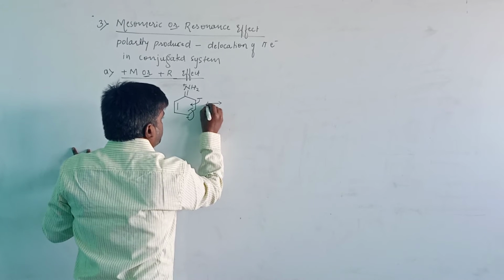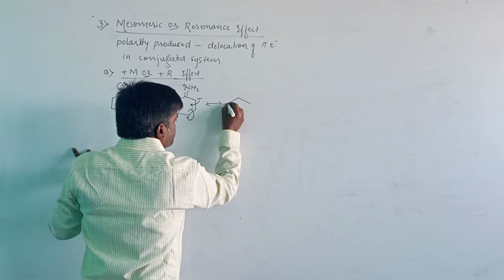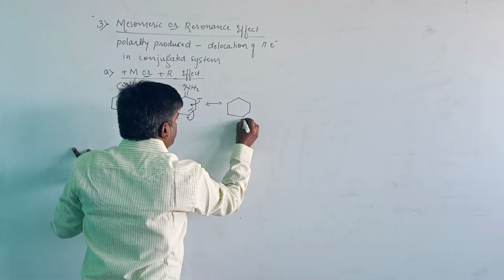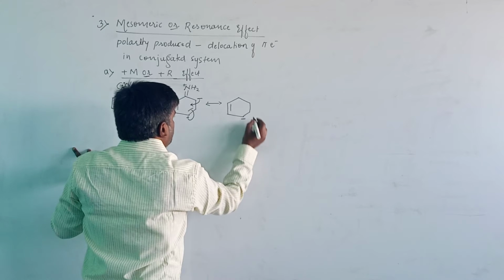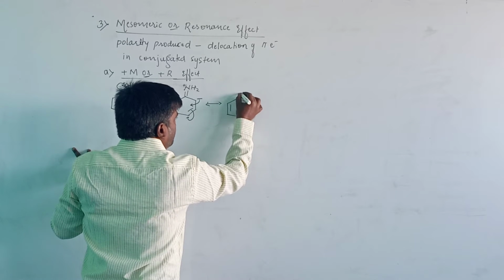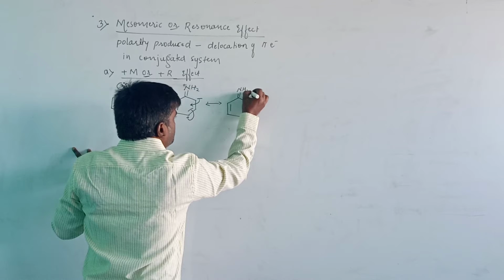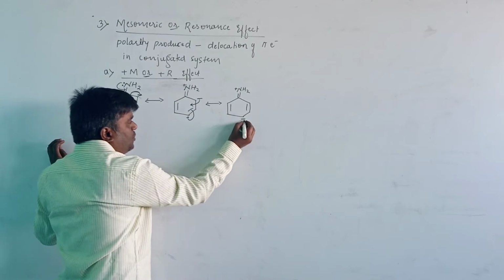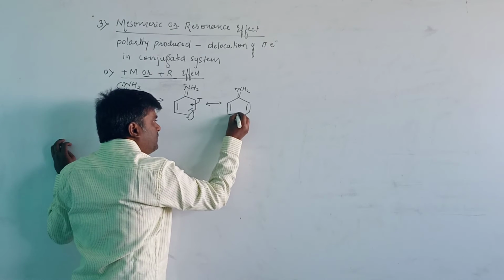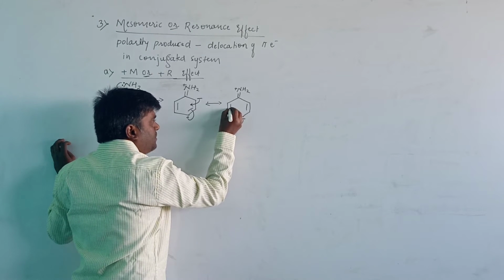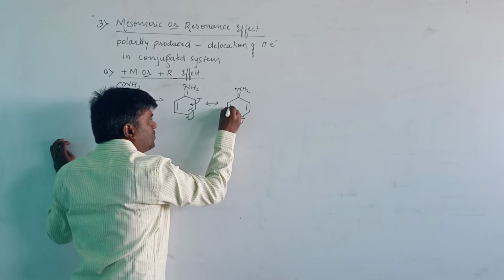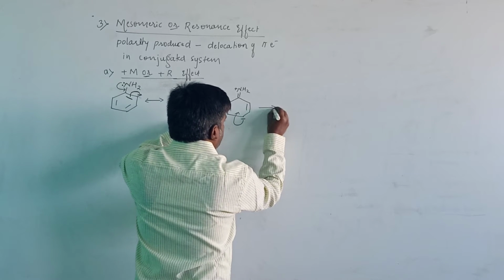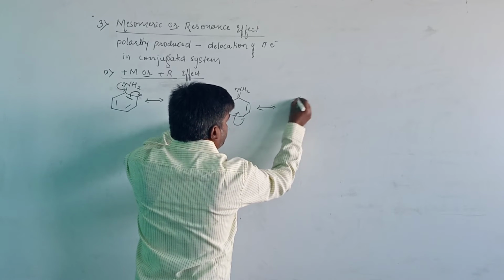Then it will produce a negative charge here and double bond as usual, that is here double bond and double bond, NH2, that is here it carries the positive charge. Again these lone pair of electrons will delocalize, then these will shift to this carbon atom and this pi electron will shift to this carbon atom, then it will produce this and another resonance structure here.